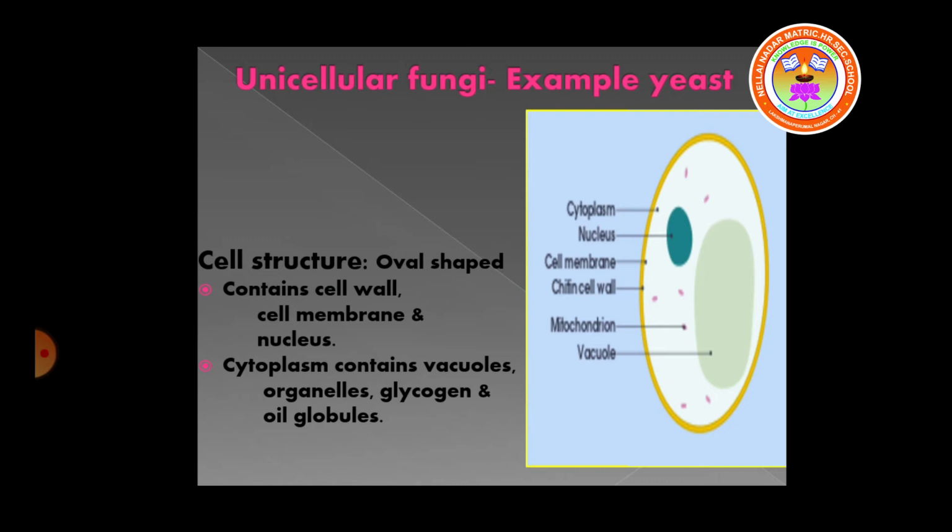Cytoplasm, nucleus, cell membrane, mitochondria, and vacuoles. You can see them in this picture. The living structures found in the cytoplasm are called organelles. Organelles are ribosomes, mitochondria, Golgi bodies, etc. The glycogen and oil globules are stored food materials in the yeast cell.